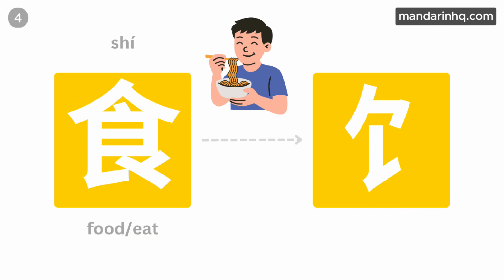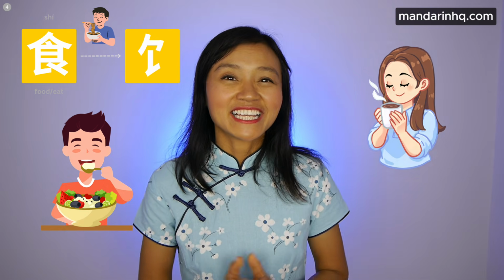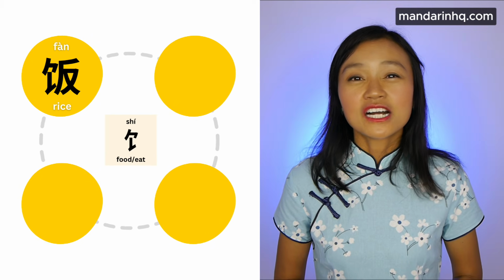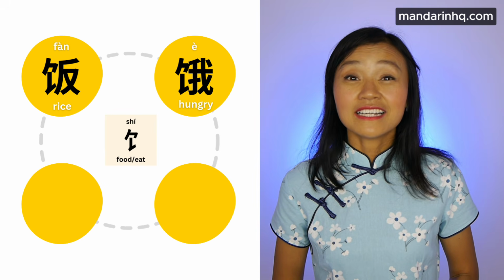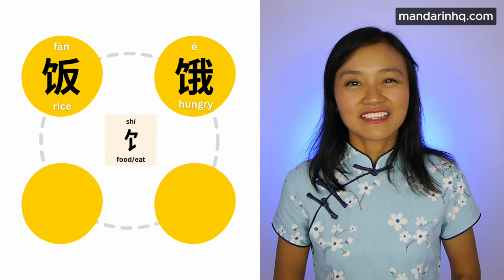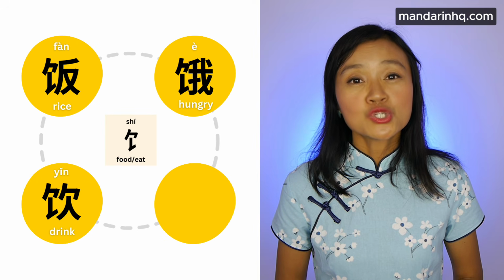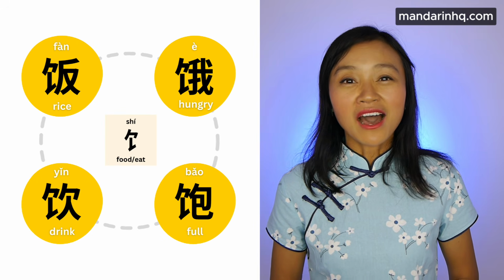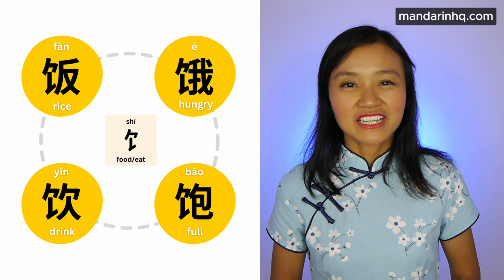食 food, eat. Who's hungry? 食 is the simplified form of 食, food. This radical is all about what you eat and drink. 饭 rice. 饿 hungry. 饮 drink. 饱 full. If you see 食, think food and eating.